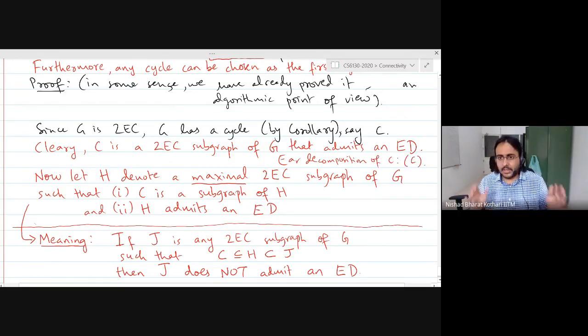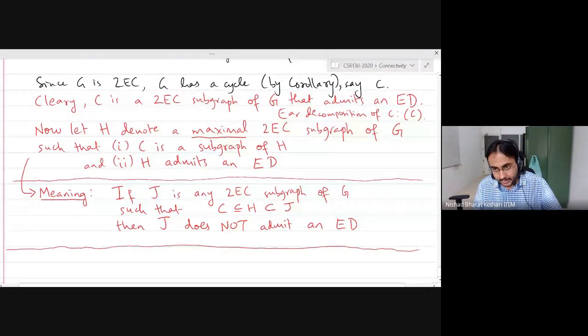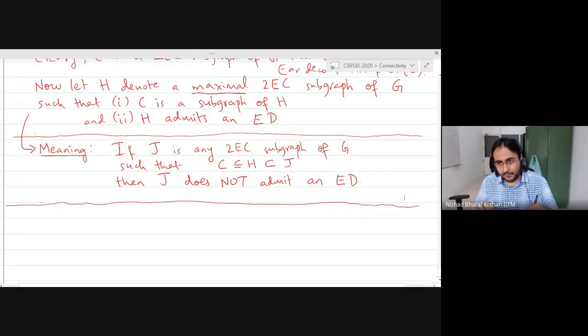So what is an ear decomposition? It is a sequence where you start with a cycle and then you keep adding ears, right? And these ears are cycles or paths. So in this particular case, the cycle itself is the ear decomposition because that is the whole subgraph we are considering, okay? So the cycle is a two-edge connected subgraph of the given graph that admits an ear decomposition. Now we are going to take a maximal two-edge connected subgraph of the given graph such that the given cycle is a subgraph of that graph and this graph admits an ear decomposition.